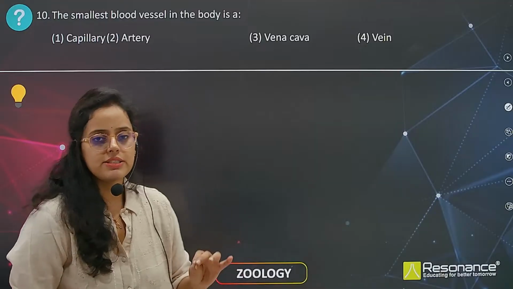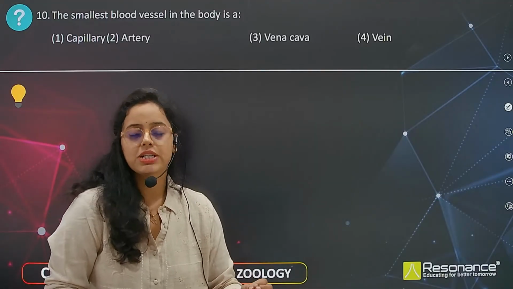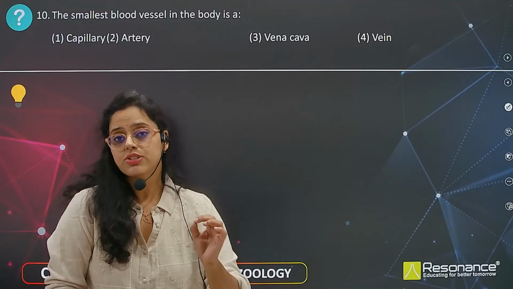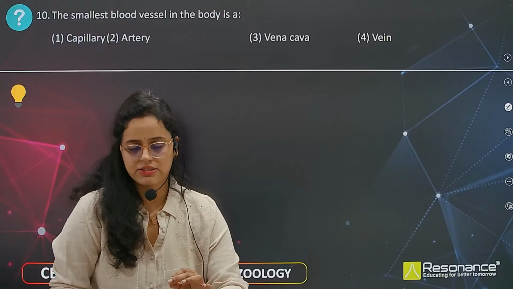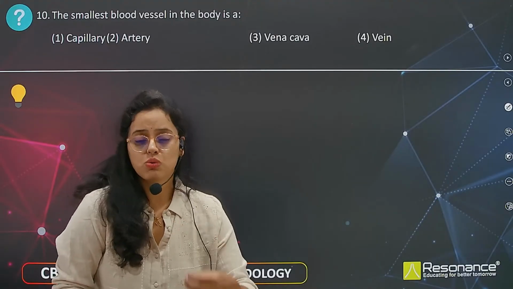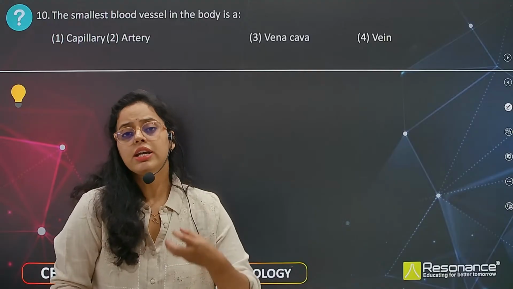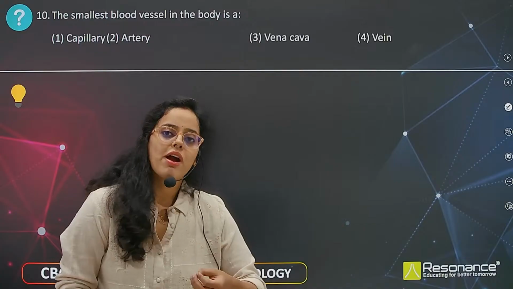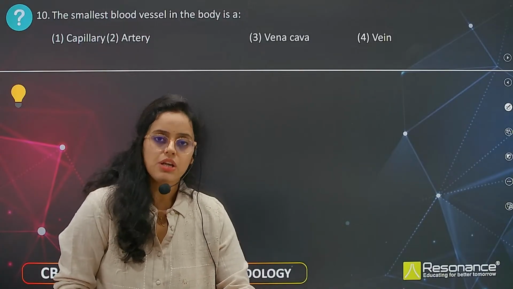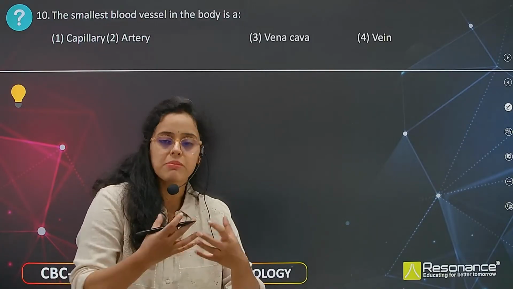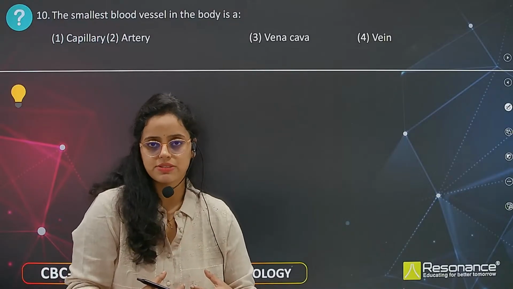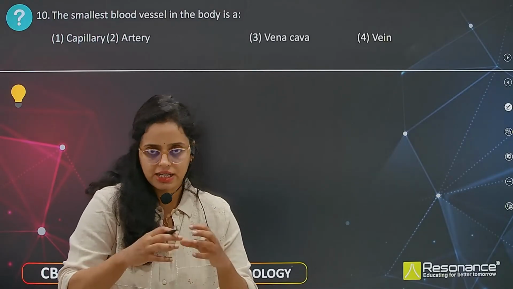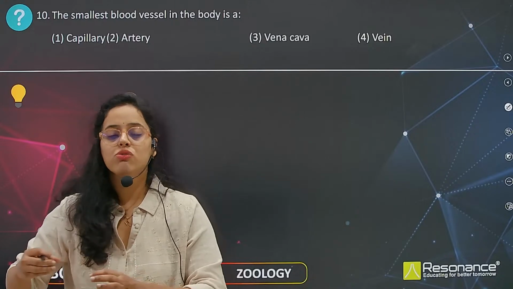These capillaries are carrying the oxygenated blood to the smallest structures like tissues and cells, because this blood consists of glucose, oxygen, important necessary nutrients that are required for the cells or tissues. Now from tissues they collect the carbon dioxide, they collect the waste substances. Okay, these capillaries, they collect those substances and they join to form veins.